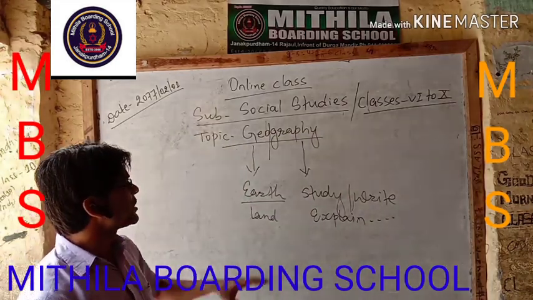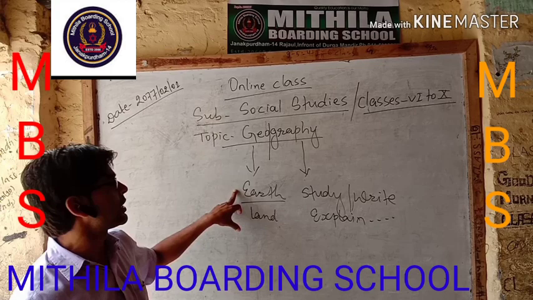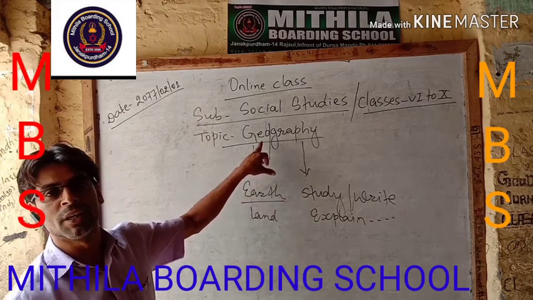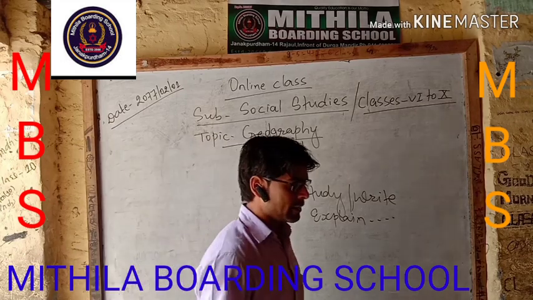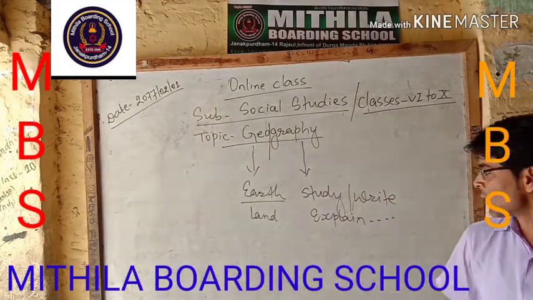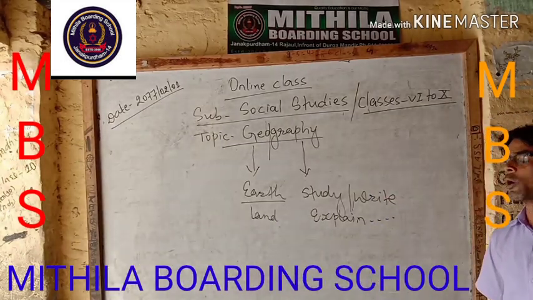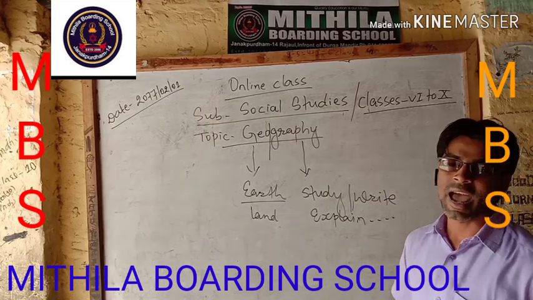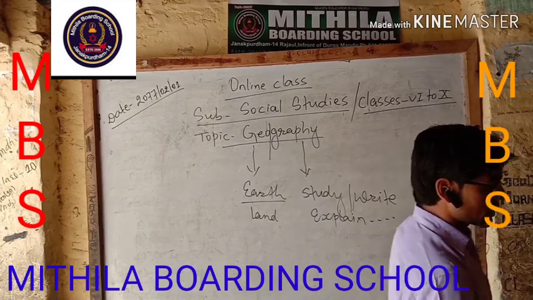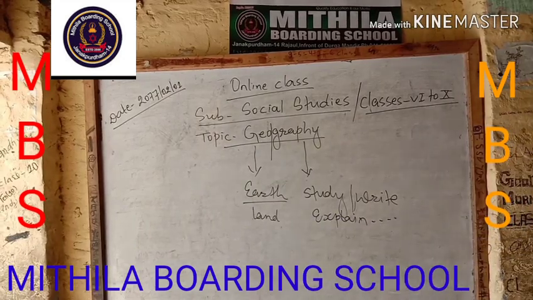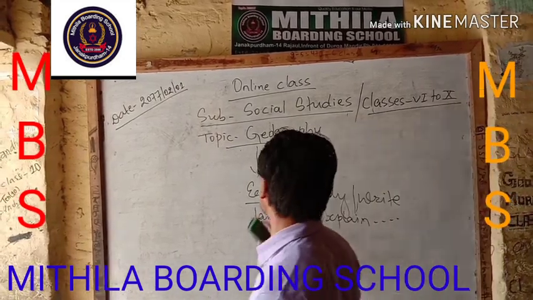So from the etymological meaning, that is the word meaning of geography, we can say that geography is the study or explanation about the earth or the land. But it is not the complete definition of geography. Then what exactly is geography?